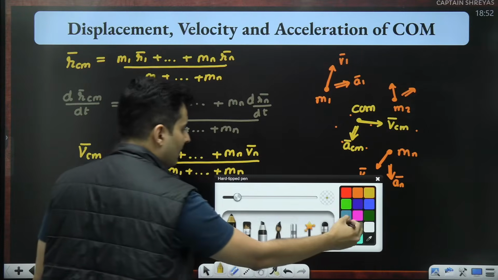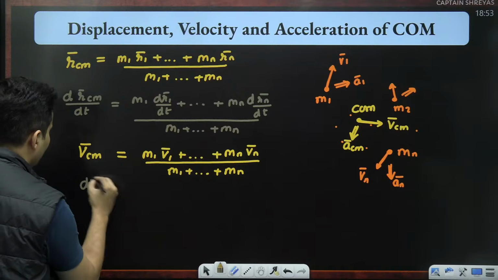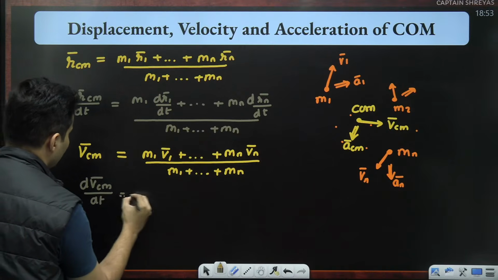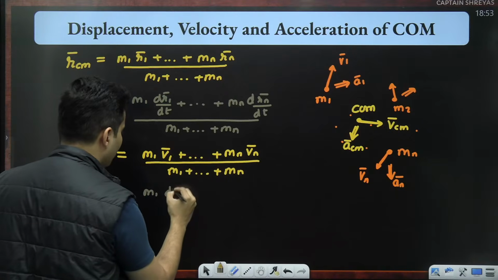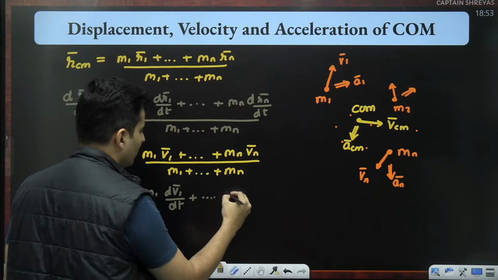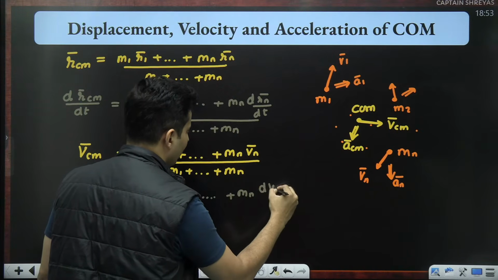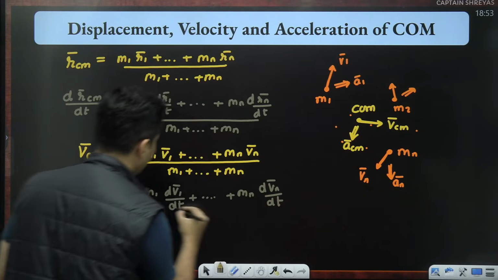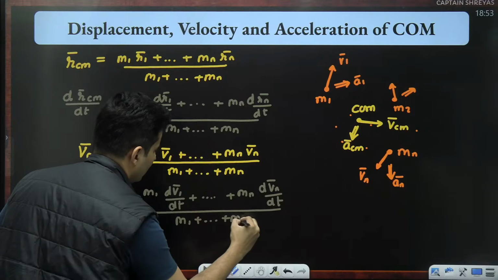Now do the same thing again by differentiating velocity, the rate of change of velocity with respect to time. So many terms are there, take the derivative everywhere: m1 times the derivative of velocity 1, plus m2 times the derivative of velocity 2, and the last term will be mn times the derivative of the nth velocity, the whole thing divided by the total mass.